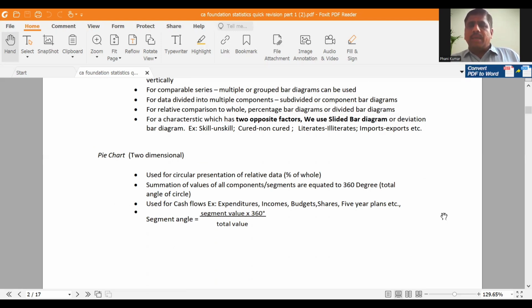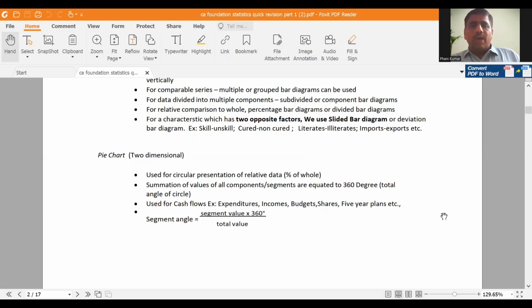That means again, percentage of the whole. We are comparing each component with respect to the total. Please remember this point. When you are interested in comparing each component with respect to the total, we can use three types of diagrams. Already discussed: subdivided bar diagram, similarly percentage bar diagram, and now pie diagram is also used for the same purpose. Specifically, pie diagram is used for cash flows. If your example is based on cash flows, that means cash expenditures, incomes, budget, shares, five-year plans, sources of income, for all this type of data, you have to use pie diagram.